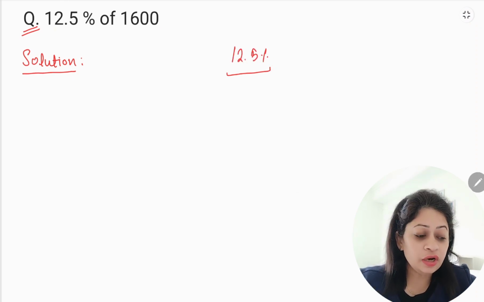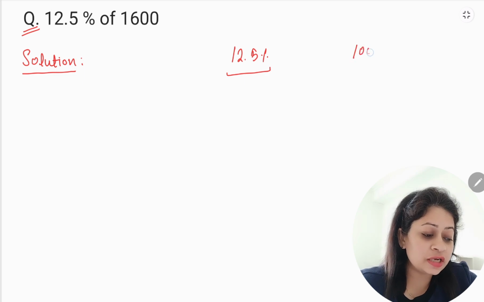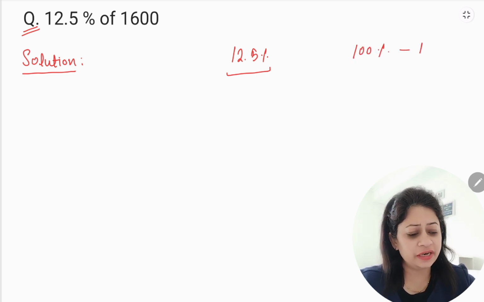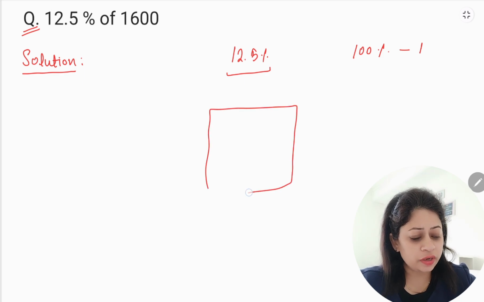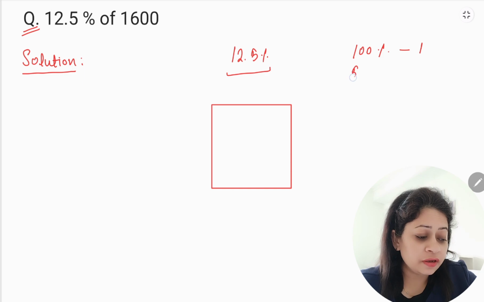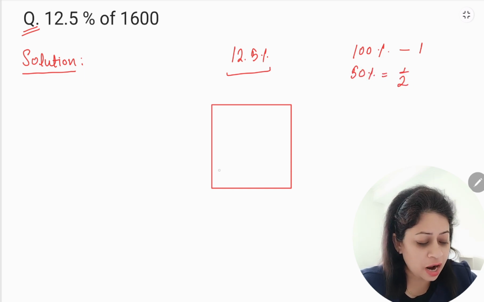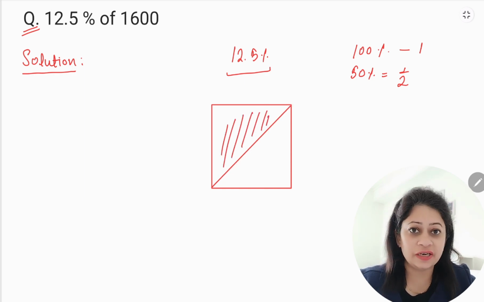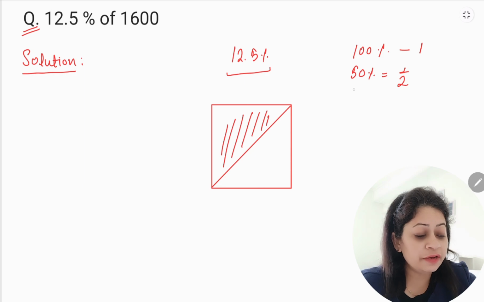Okay. We know that 100% is the complete number, complete one, right? Whenever we are finding a percentage, suppose I give you a square and I ask you to find 50% of it. 50% means half of it, right? If I ask you to color half of it or color 50% of it, then what would you do? Color half of it, right? This is 50%, right? So similarly, if I do half of 50%, that would be equal to 25%.